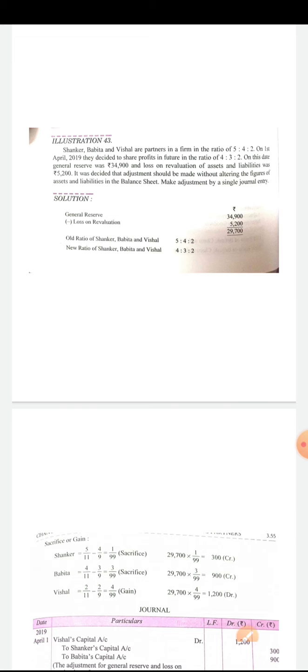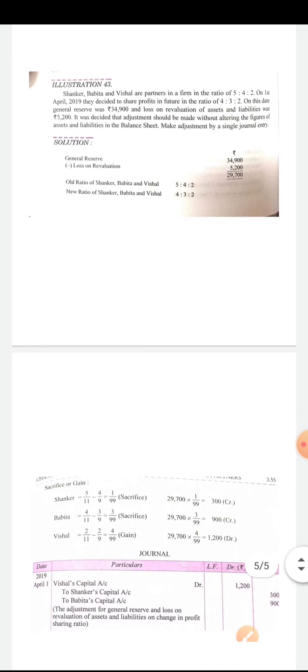Next illustration is illustration 43. Shankar, Babita and Vishal are partners in the firm in the ratio of 5:4:2. On 1st April 2019, they decided to share profits in the ratio 4:3:2. They want to alter their profit sharing ratio. On this date, general reserve was rupees 34,900 and loss on revaluation of assets and liabilities is rupees 5,200.